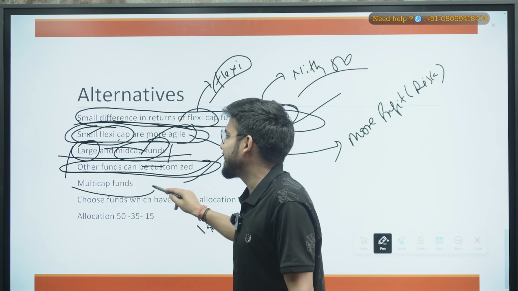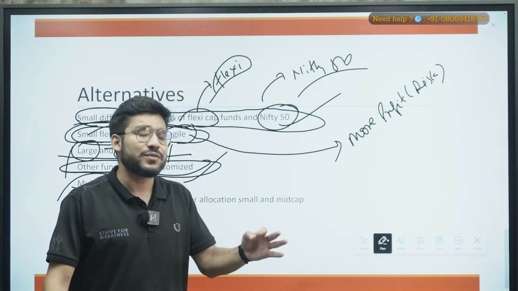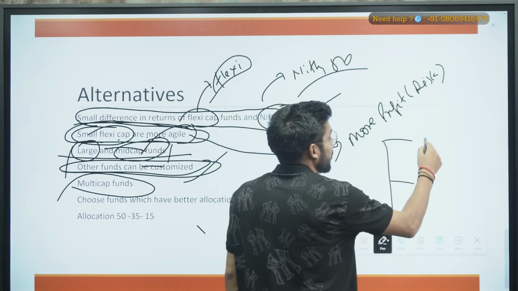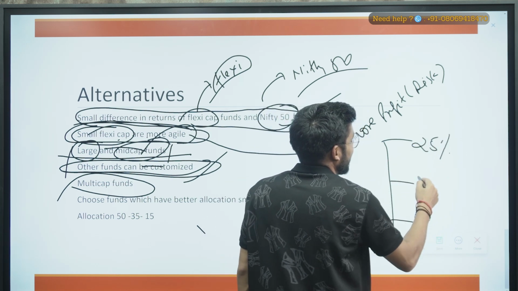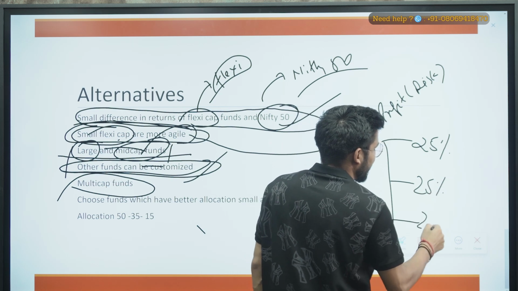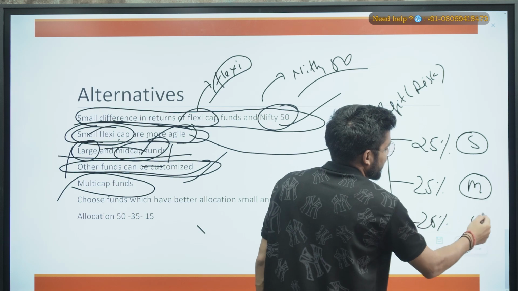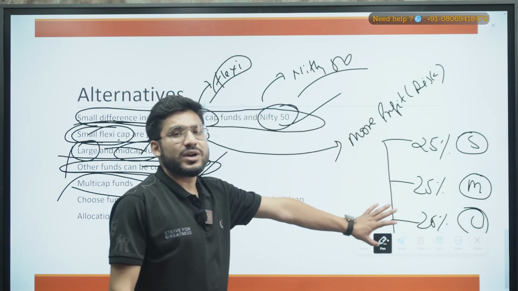Then the multi-cap funds. You can go with the multi-cap funds if you want diversification also, because in multi-cap, as I have already told you, they will provide 25%, 25% and 25% to small caps, mid caps and large caps, right? So they will provide you a definite ratio.